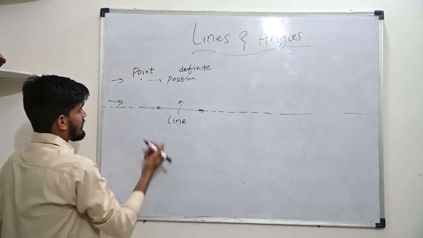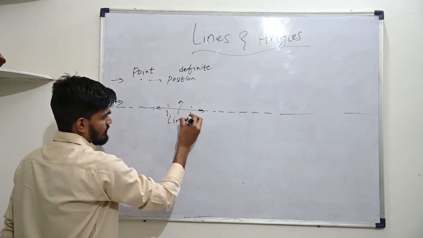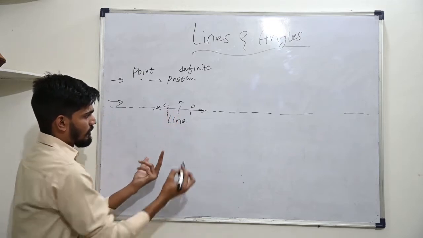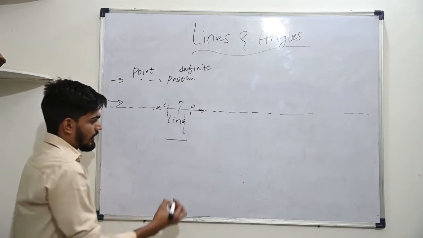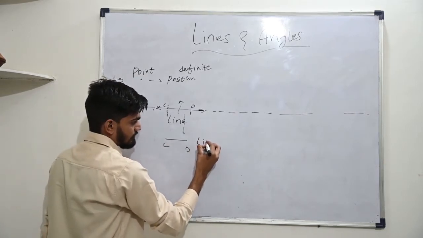Alright? And let's say you cut a part of it. Let's say this much part. Let's say this is point C. This is point D. Let's say I cut this much part. I bring it down. This part, this CD part, is a line segment.